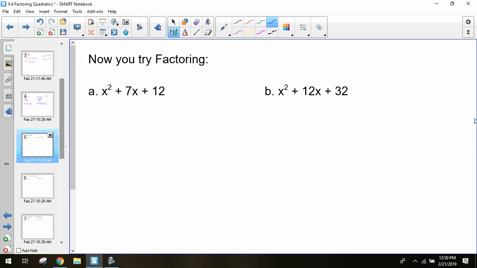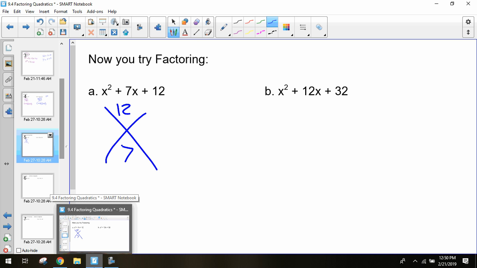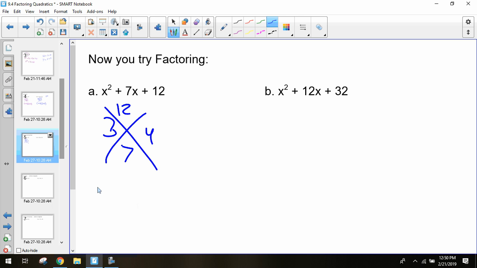Look at this first one. We create our x. We have 12 on top, 7 on bottom. Two numbers will multiply to get 12, add to get 7. What do we come up with? 3 and 4. So x plus 3, x plus 4, that would be our two factors. You can jump straight to the x plus 3, x plus 4.